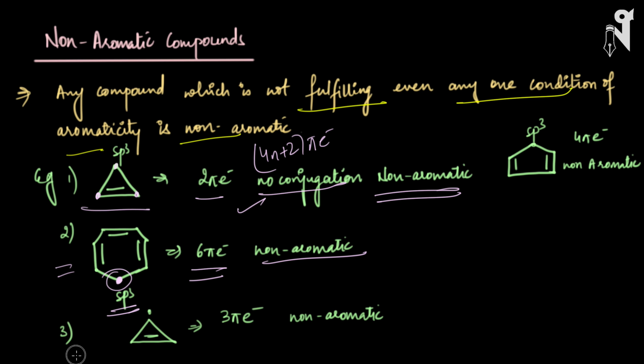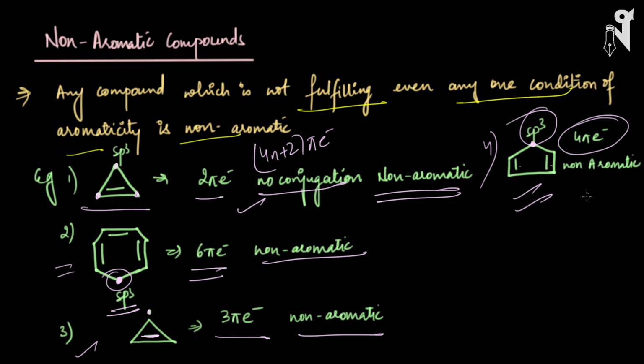Look at the third one. In case of the third one, first of all, we have a double bond here in conjugation with the radical, but this is a single electron, right? So the total number of pi electrons we have is 3 pi electrons, hence it is not following the aromaticity rule. The molecule becomes non-aromatic. Now the last one, look at the fourth one. Here also the same condition: you have double bonds which are alternate to each other, and then the fifth carbon is sp3, which makes it non-planar and hence non-aromatic. Even though it is following the 4n pi electron rule, we still cannot call it anti-aromatic, because for anti-aromatic your molecule should be planar, and this is not planar.